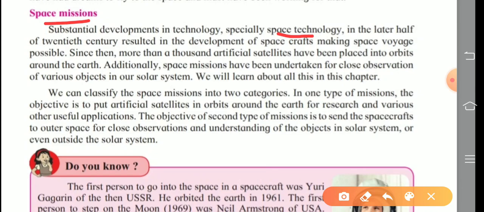Since then, more than 1,000 artificial satellites have been placed in the orbits around the Earth. Additionally, space missions have been undertaken for close observation of various objects in our solar system. We will learn about all these in this chapter. Next paragraph.